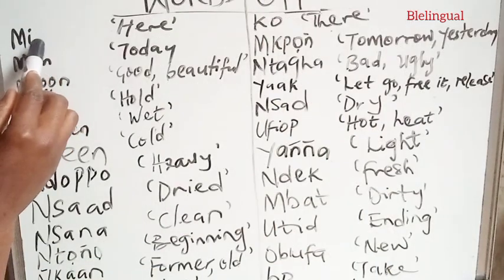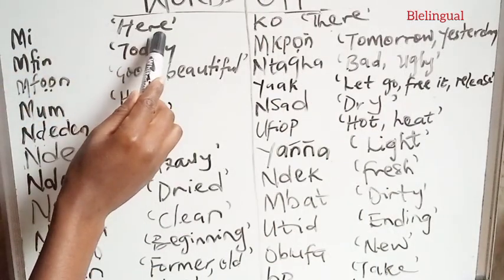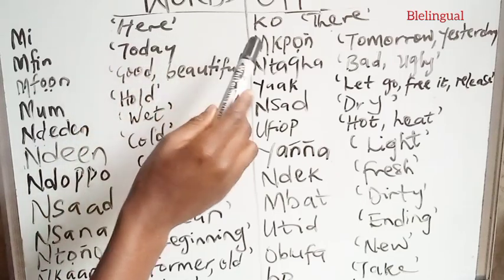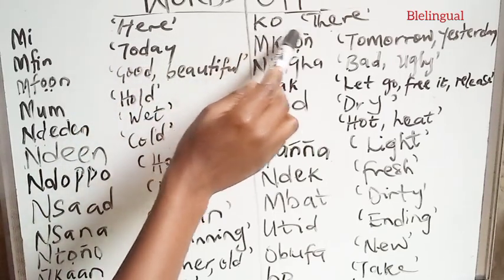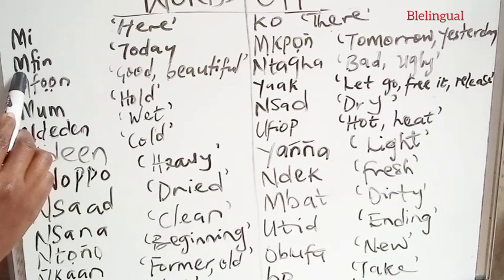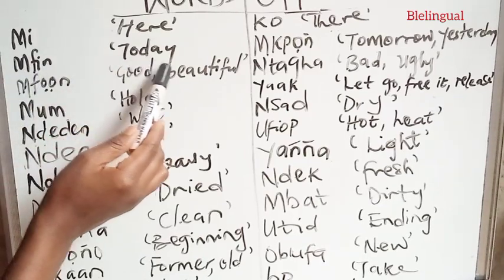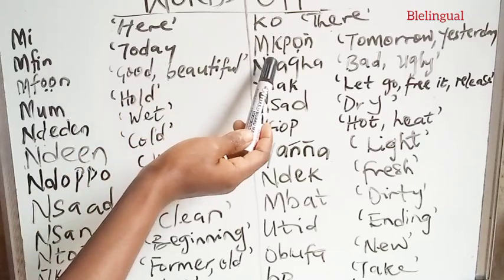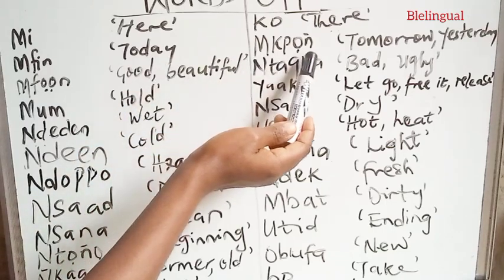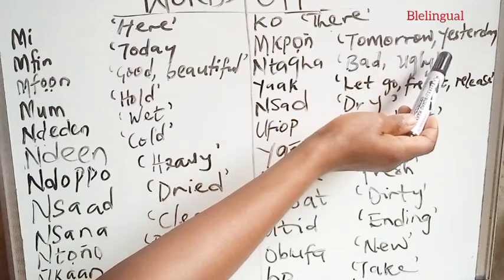Me, that means ear, and the opposite as ko, there. We have mfun, to mean today, and the opposite as mpong, to mean tomorrow or yesterday.